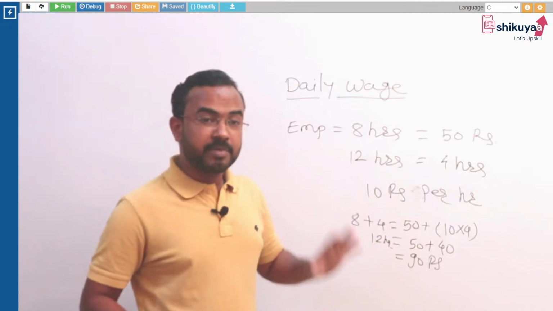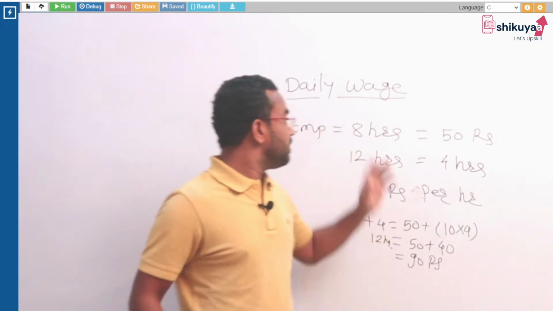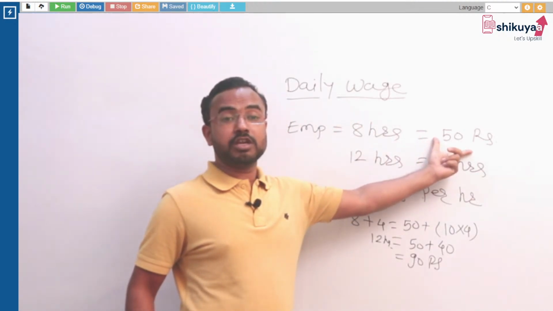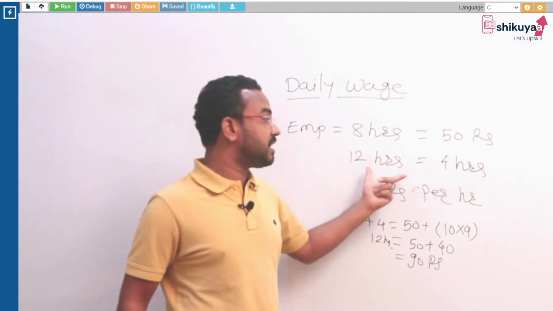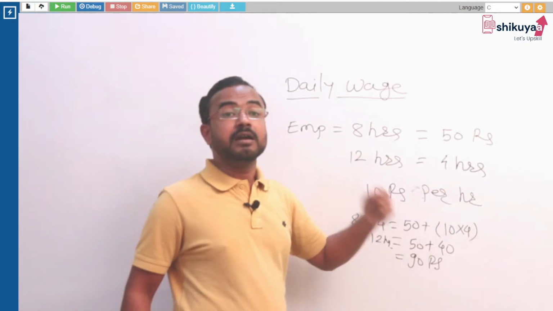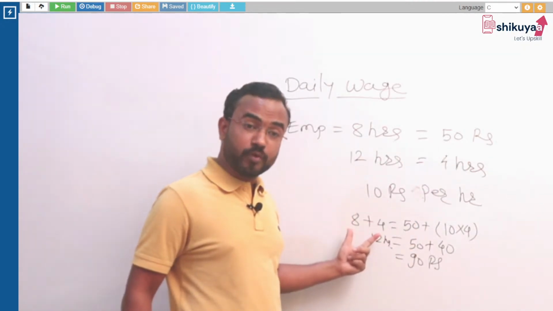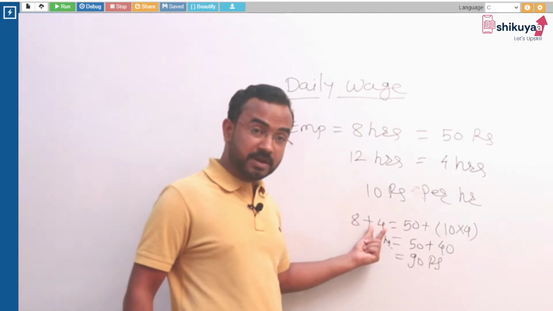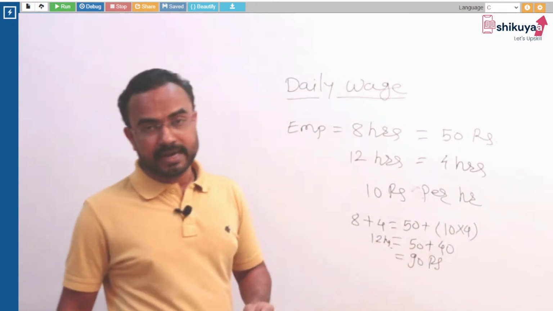Again, I am repeating, we are going to take a daily wages example today, in which the employee works for 8 hours. The standard remuneration will be 50 rupees. If he or she works for more than 8 hours, the remuneration will be 10 rupees per hour. If that particular employee works for 12 hours, that means 8 fixed plus 4 variable. Okay, 50 plus 10 into 4 equal to 90.